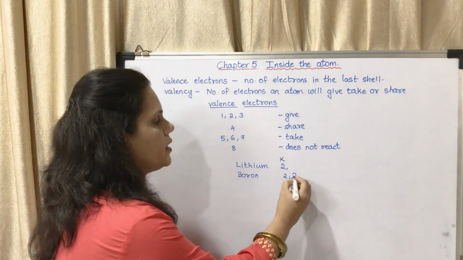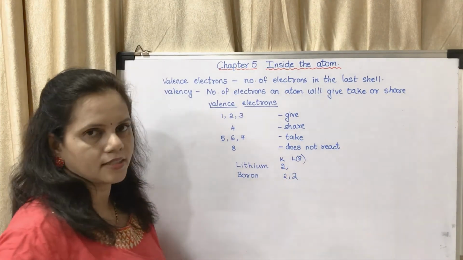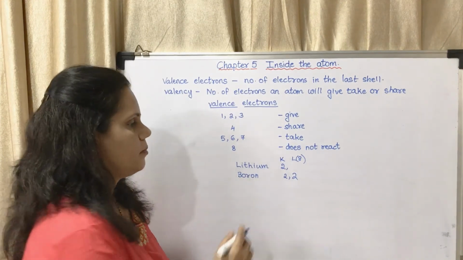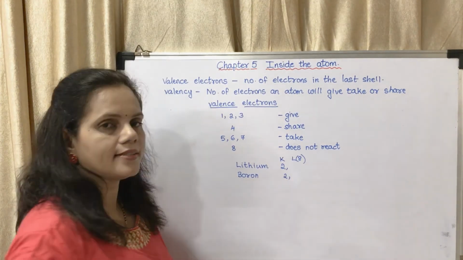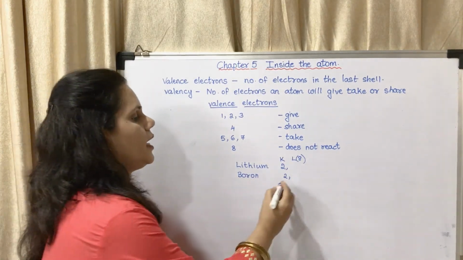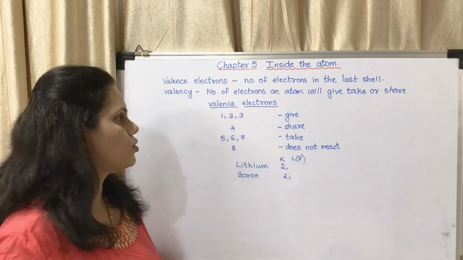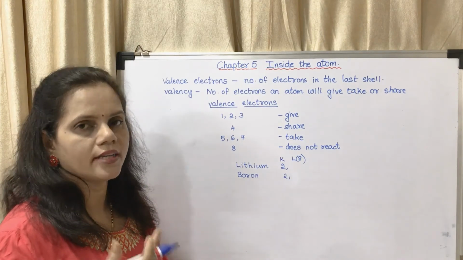No. In the L shell, a maximum of 8 electrons can sit. So for L, the magic number is 8. But here it is only 2. So it will get rid of all 3. Then it is having only the K shell with 2 electrons. So if it is 1 or 2 or 3, it will give 1, give 2 or give 3.